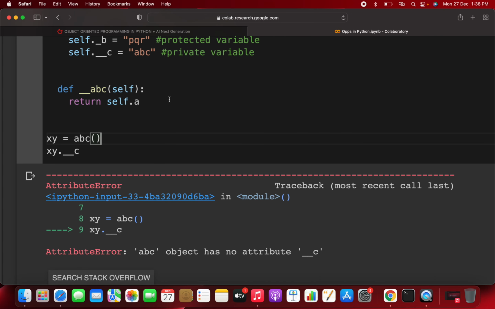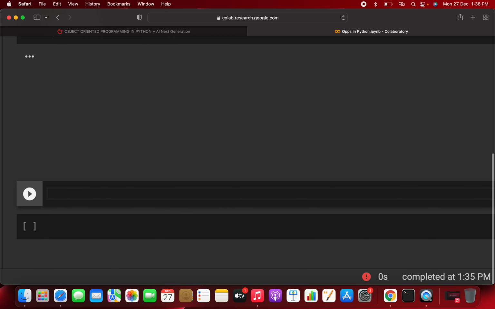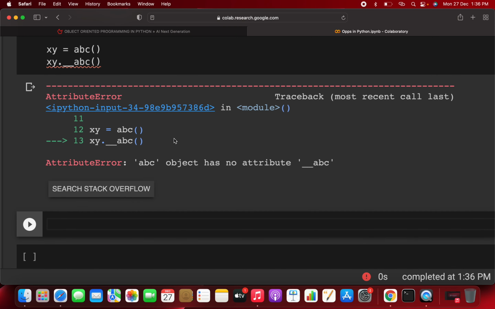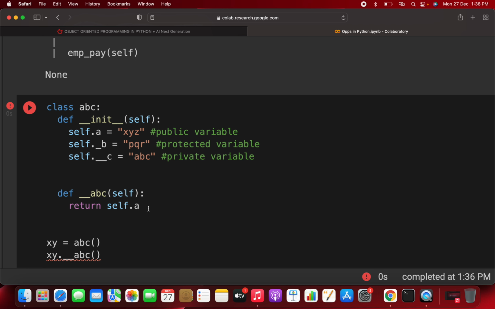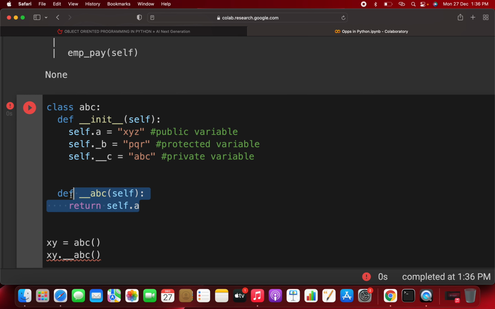Now again, if you call self._abc, it will give you an error that you don't have any attribute double underscore abc, because you made this method a private method. Whenever you write double underscore before a variable or a method, that variable or method becomes private. Clear? I hope you understand this.